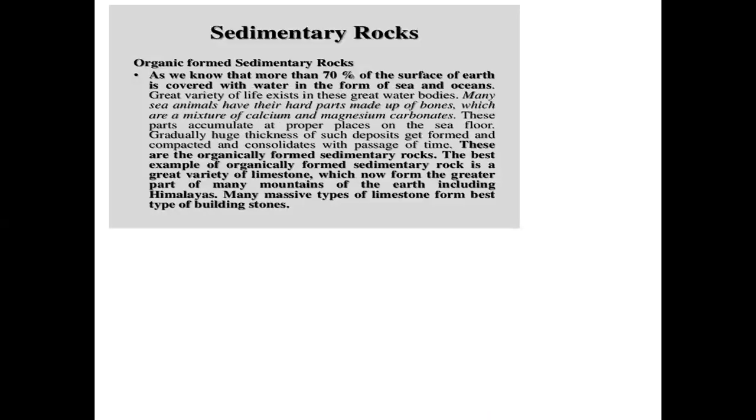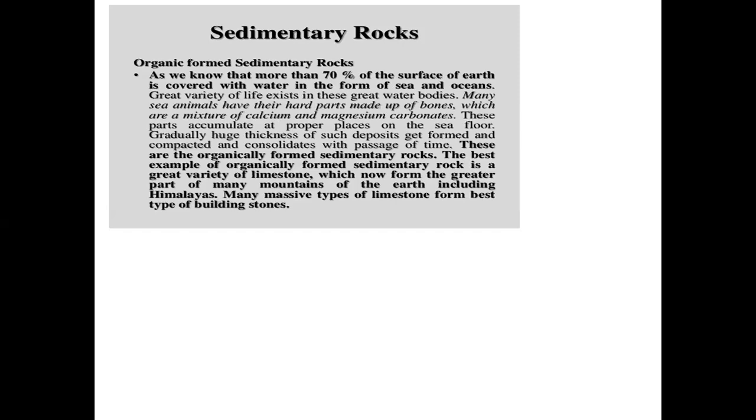The last one is called organically formed sedimentary rock. 70% of the surface of the earth is covered with water in the form of seas and oceans. The best example of organically formed sedimentary rock is a great variety of limestones. Many sea animals have hard parts made up of bones, which are a mixture of calcium and magnesium carbonates.